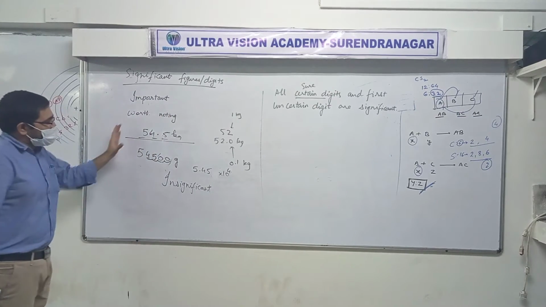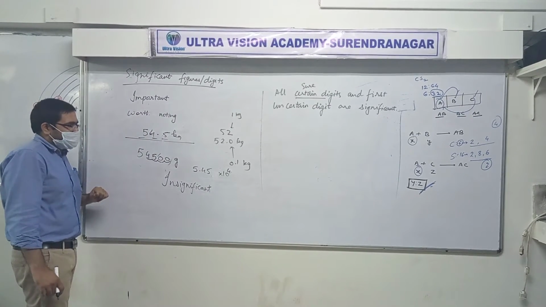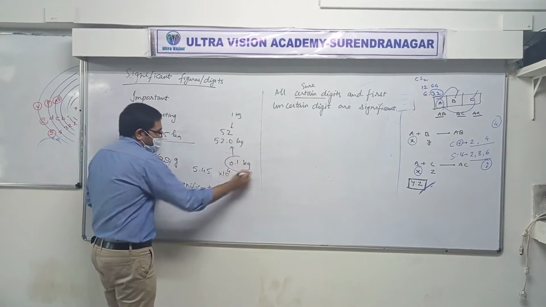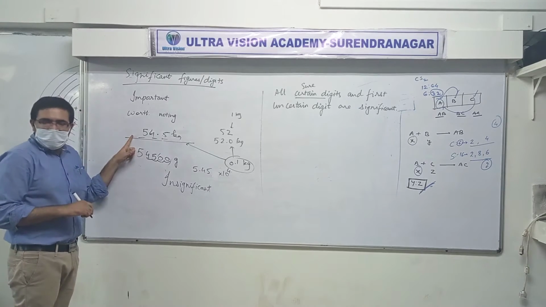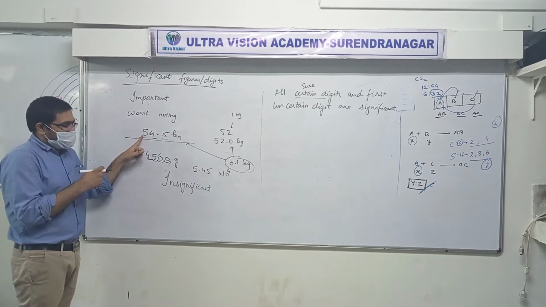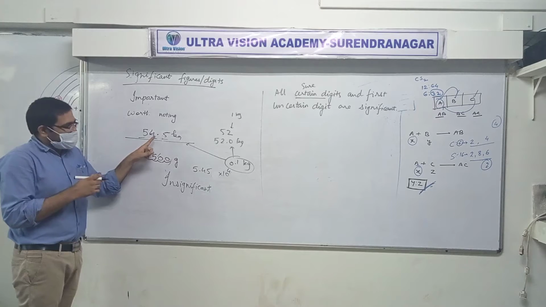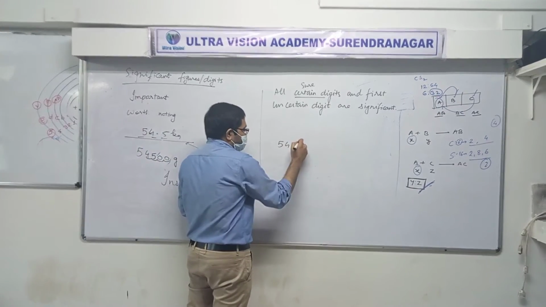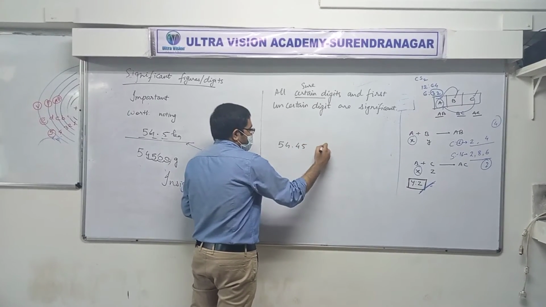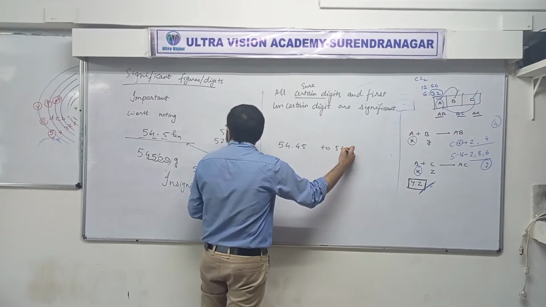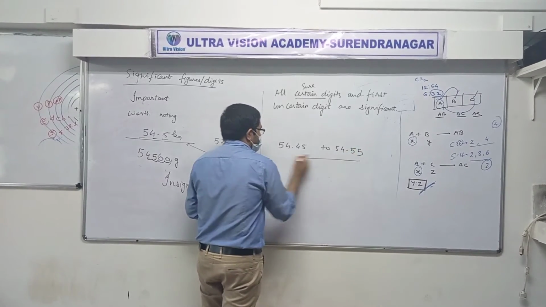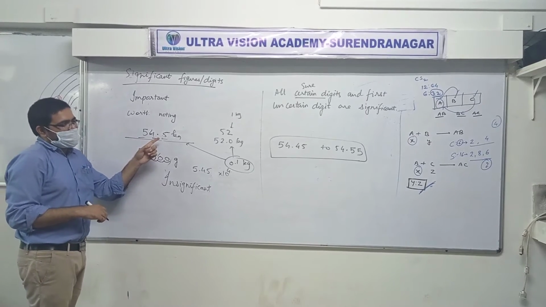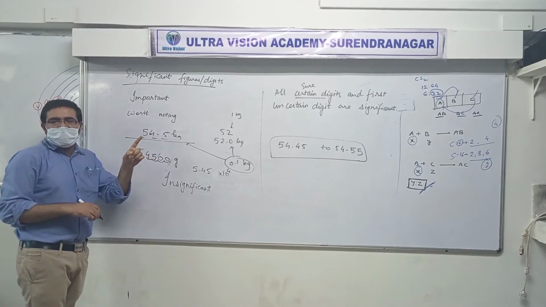Have a look. Suppose this person's mass is 54.5 kg. The machine measured 5, yes, we are sure, because it has a least count of 0.1 kg. So it has measured 5, very good. It has measured 4, very good. Now here 0.5, it actually could have been anything between 54.45 to 54.55.